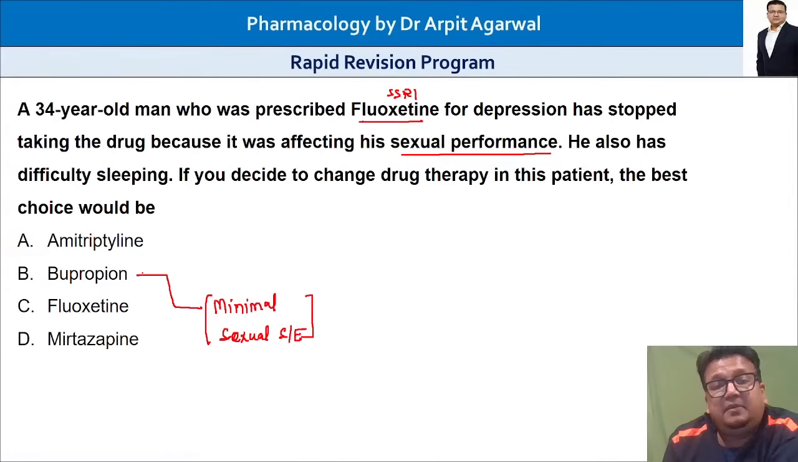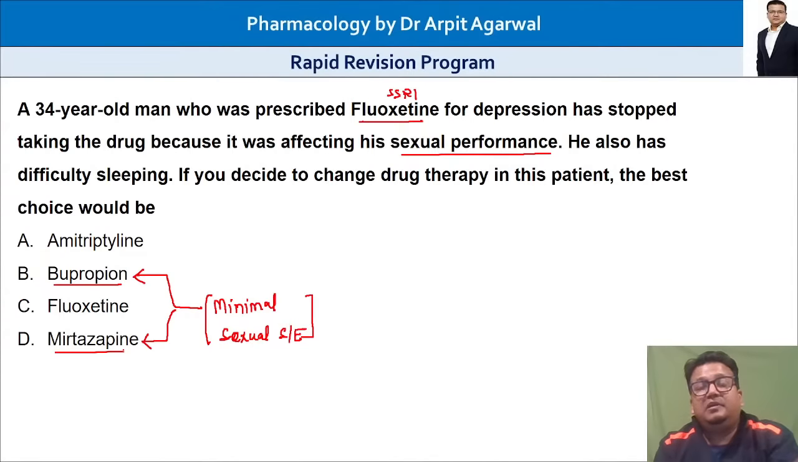Bupropion has minimal sexual side effects, and so does mirtazapine. This question is not that simple. Bupropion is an NDRI; you did not focus on this. Bupropion and mirtazapine both have least or minimal sexual side effects. So now you need to tell me what your answer is. Minimal sexual side effects are seen with both of them.